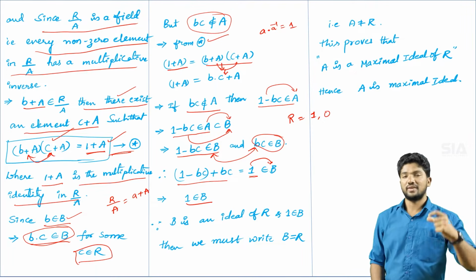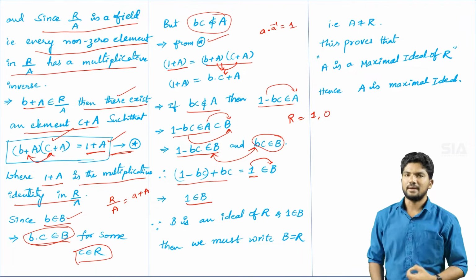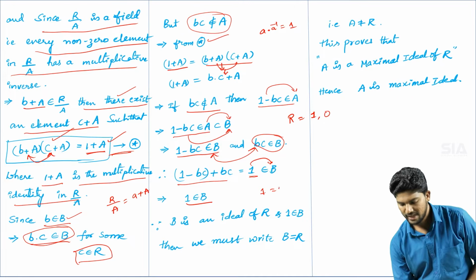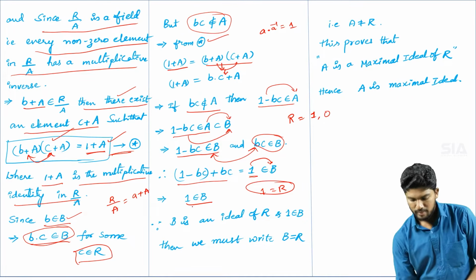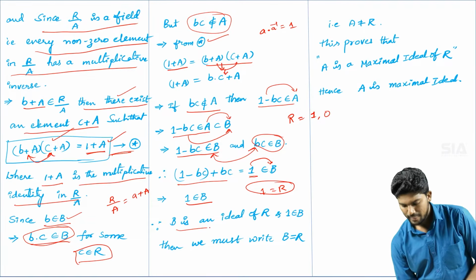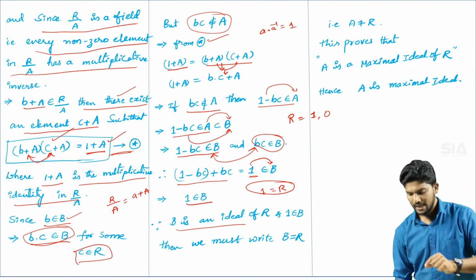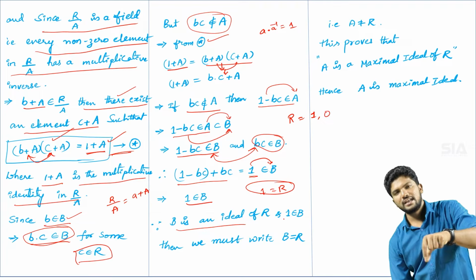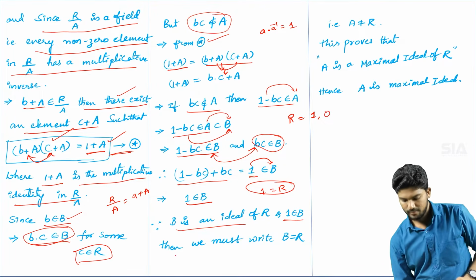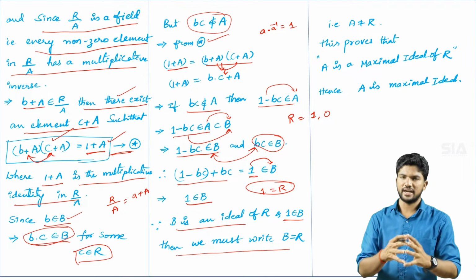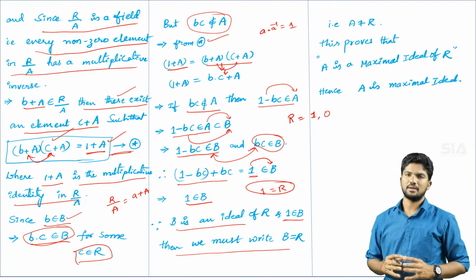Here 1 is the unity element in capital R. So therefore 1 belongs to capital B. Since B is an ideal of capital R, and in that ideal the unity element belongs to capital B, that is, 1 belongs to capital B, then we must write B is equal to R.